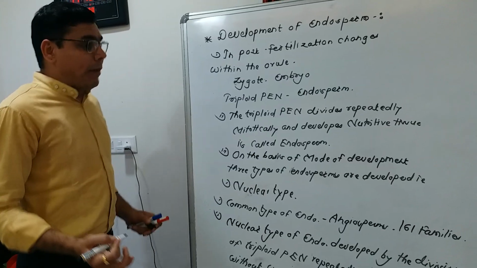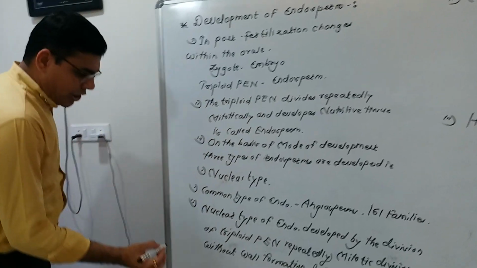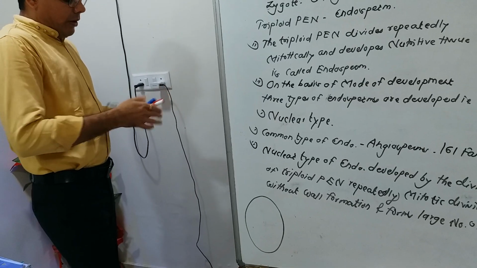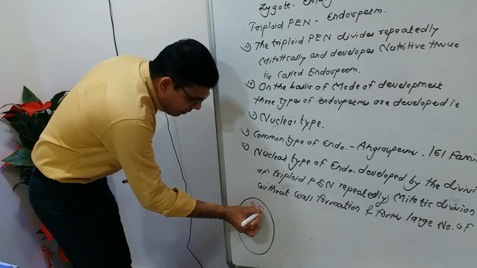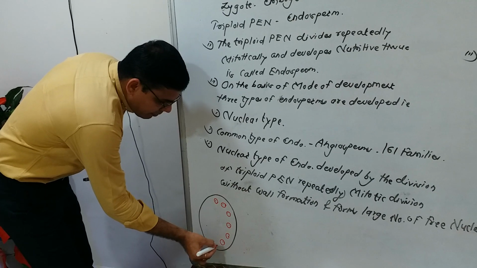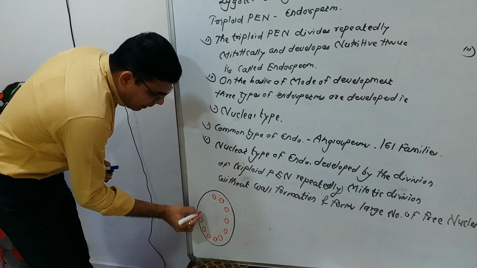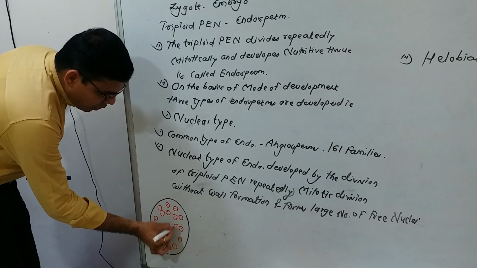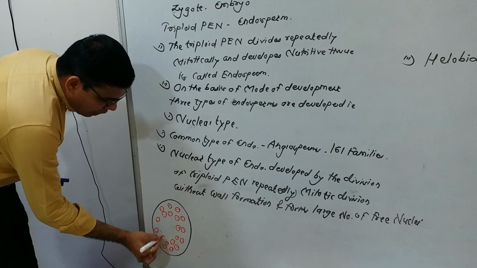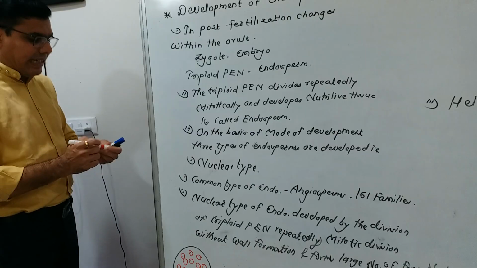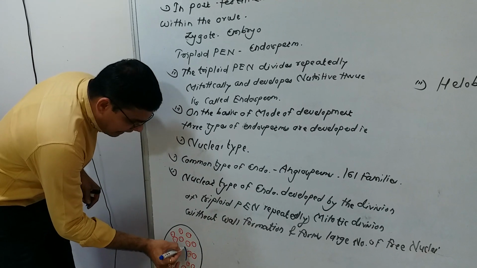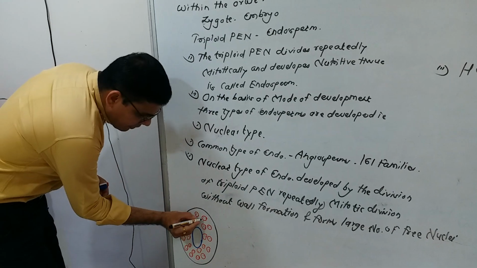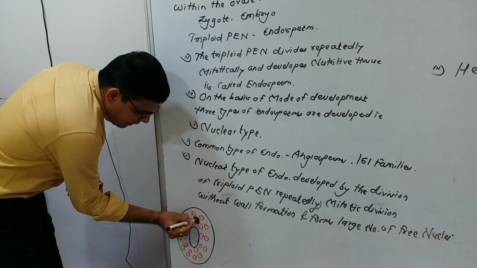Here is the structure of the endosperm. Many free nuclei develop by repeated mitotic division, and it shows a large vacuole at the center. Here the embryo is developed.